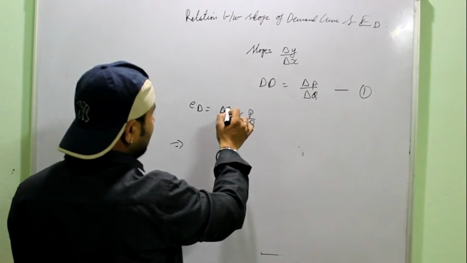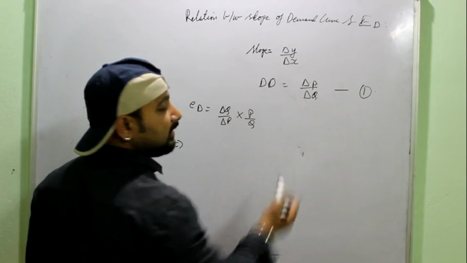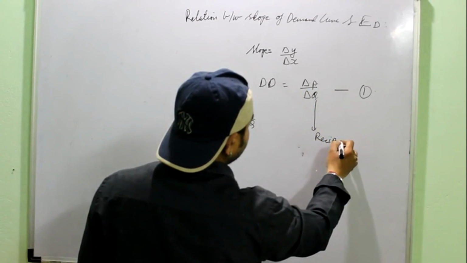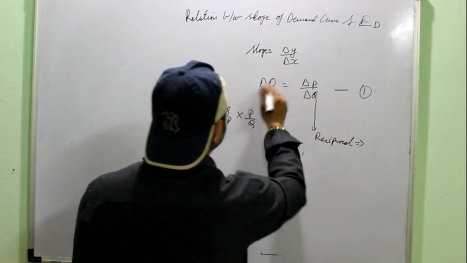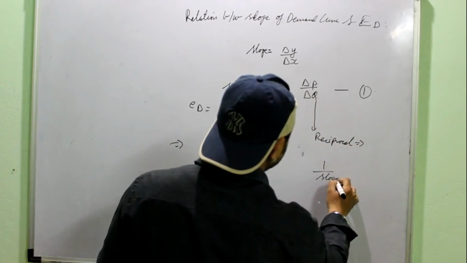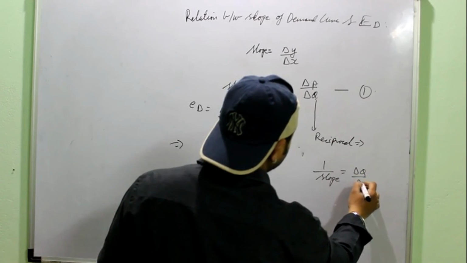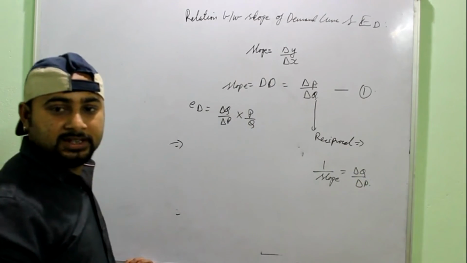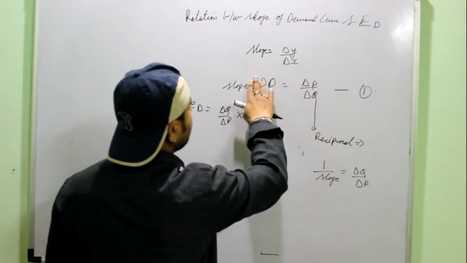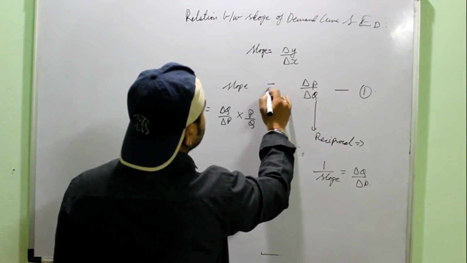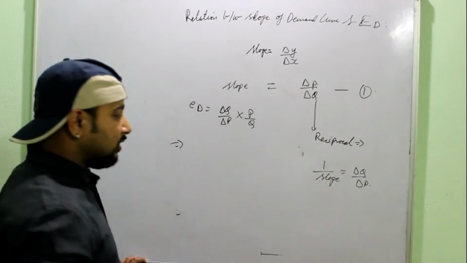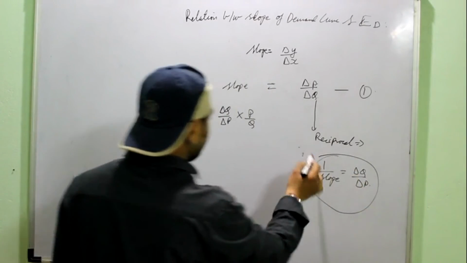Here it is delta Q by delta P and there it is delta P by delta Q, so if I take the reciprocal, slope is equal to delta P by delta Q, so 1 upon slope is equal to delta Q by delta P. Do the reciprocal on both sides. Now you just have to put this in the formula.